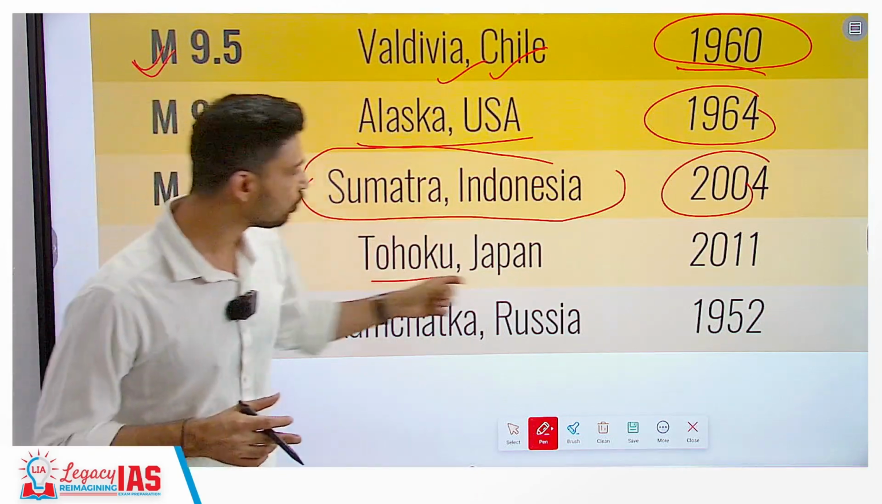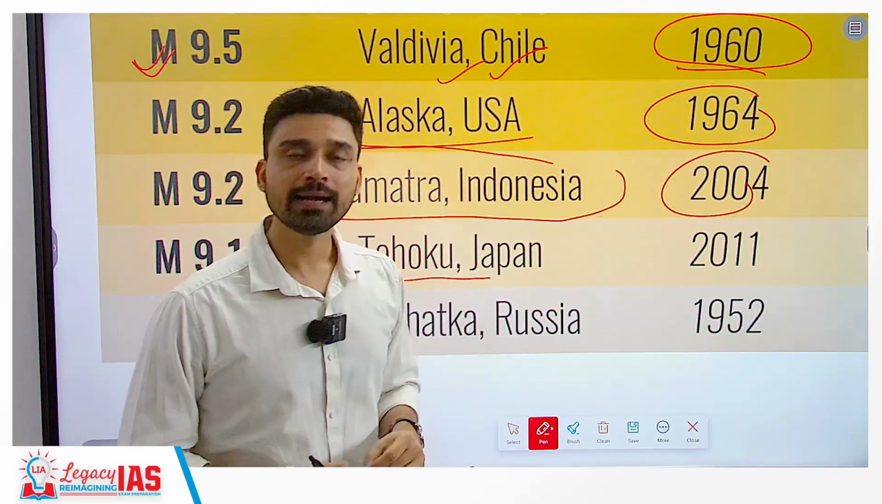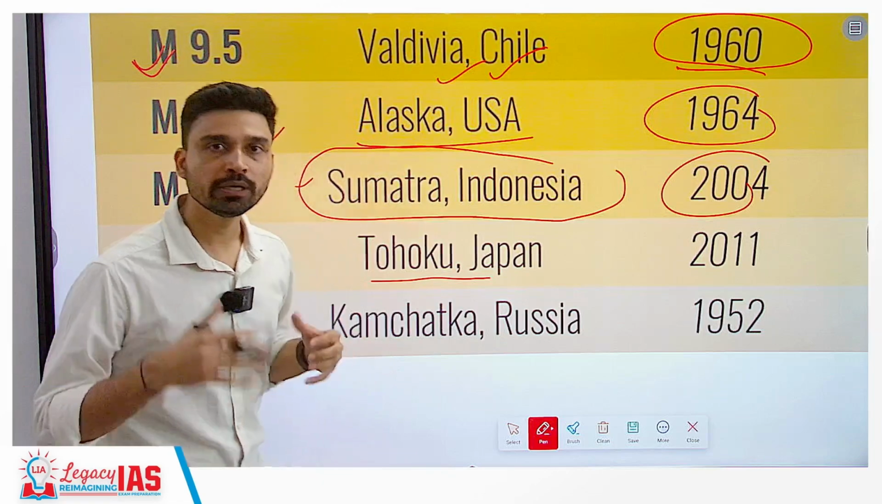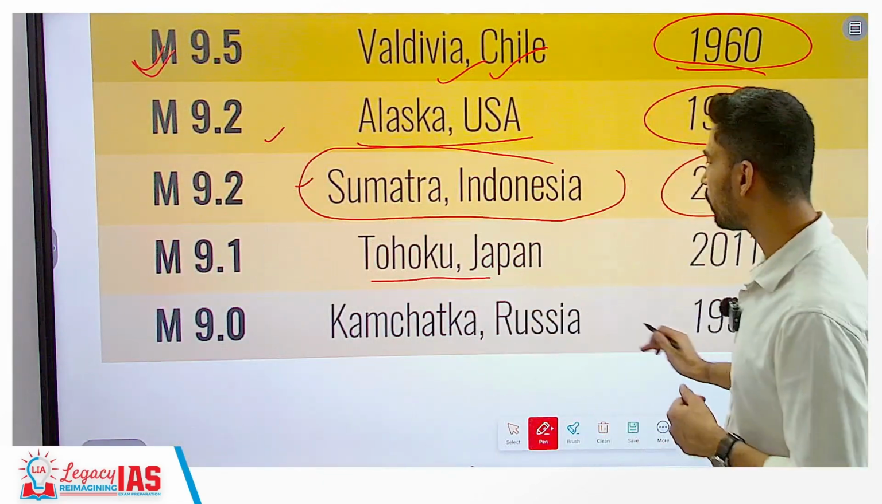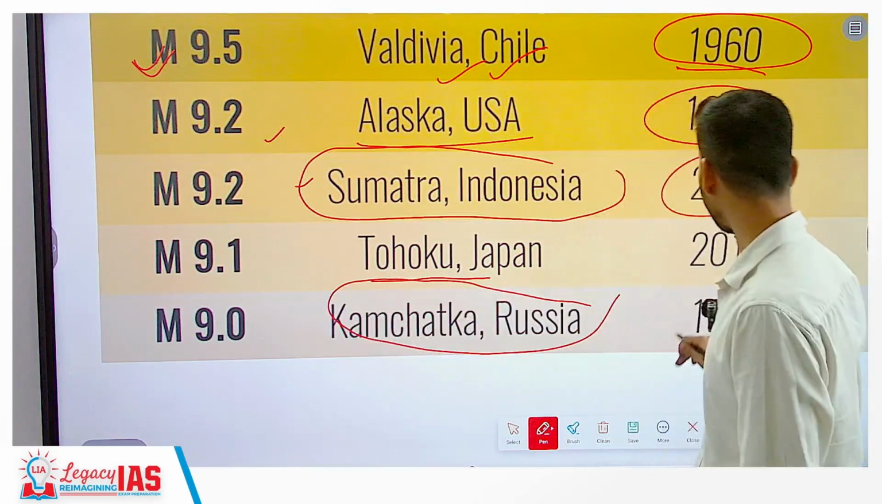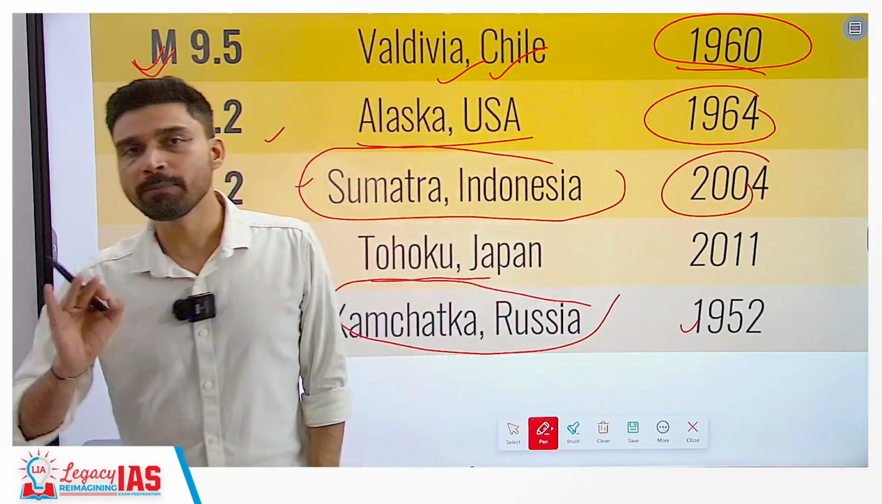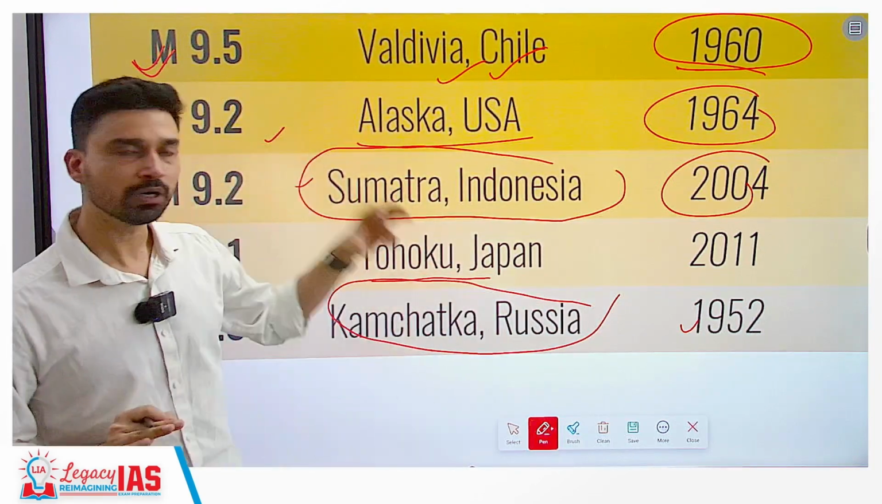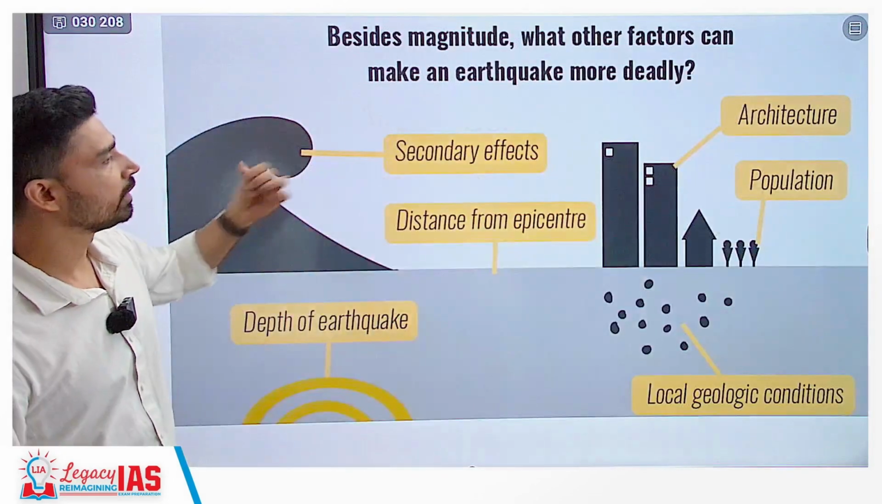9.1 earthquake, Tohoku, Japan, 2011, that also resulted into a tsunami that led to the Fukushima nuclear disaster in the Tohoku region of Japan, and a 9.0 magnitude earthquake in the Kamchatka region of Russia in the year 1952. So, these are some of the mega thrust earthquakes, some of the super earthquakes that we have encountered on the earth in human history.